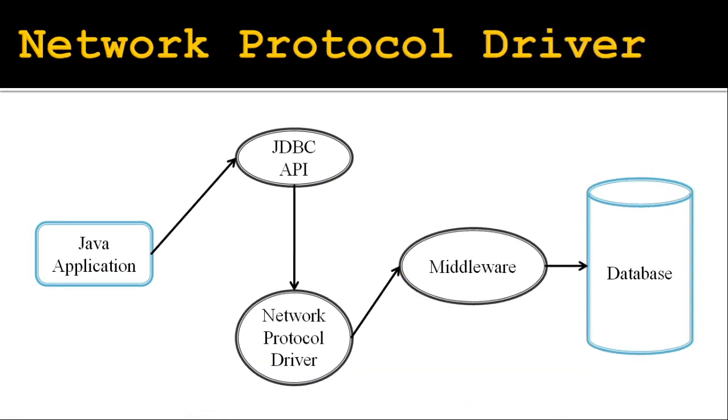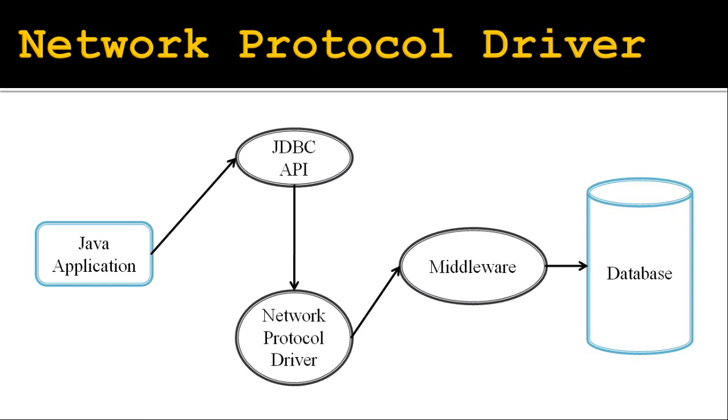The third driver is the network protocol driver, which uses a middleware, which is nothing but an application server, that converts JDBC calls either directly or indirectly into a vendor specific database protocol. It is written in Java language.